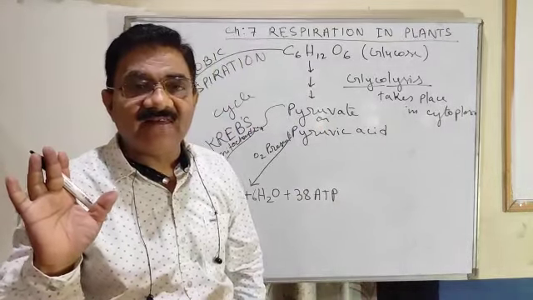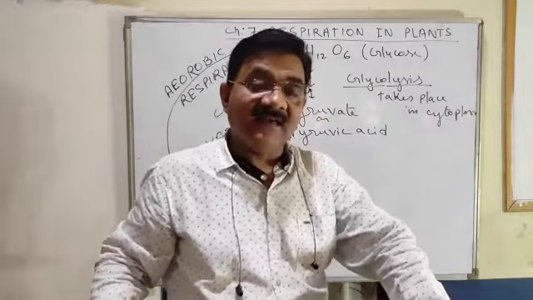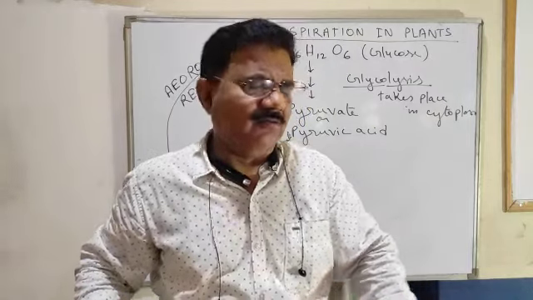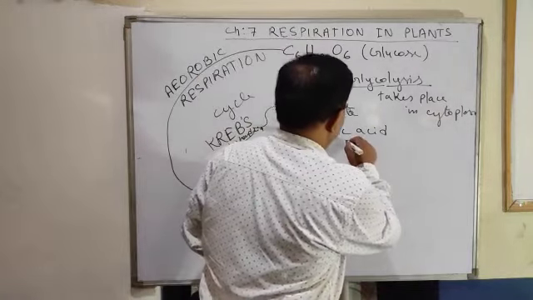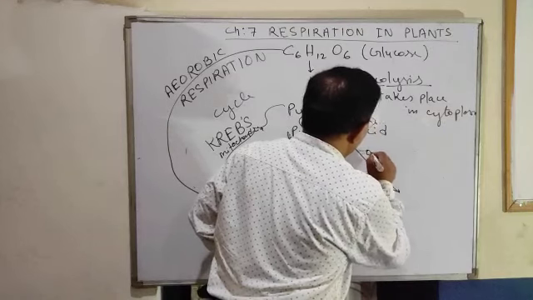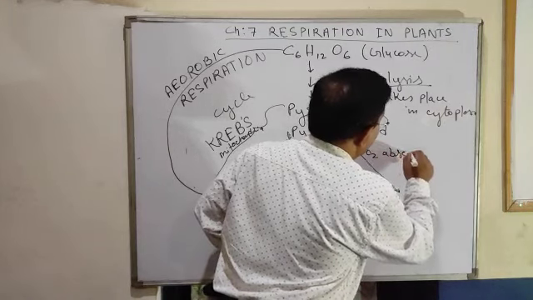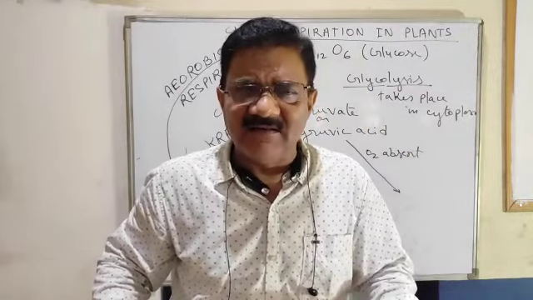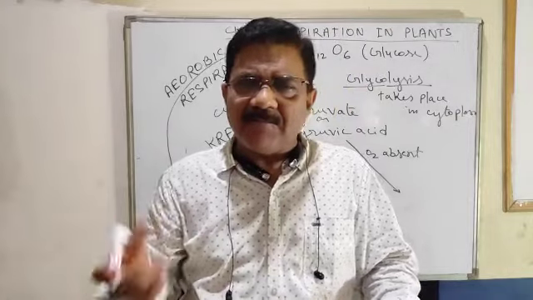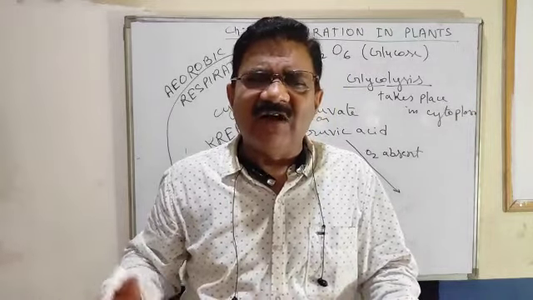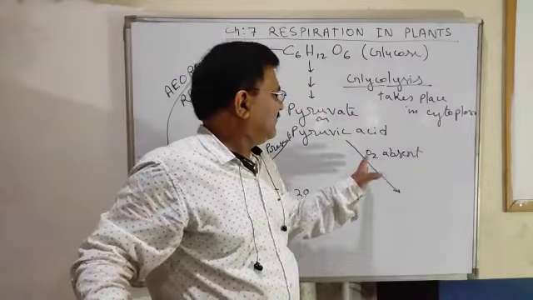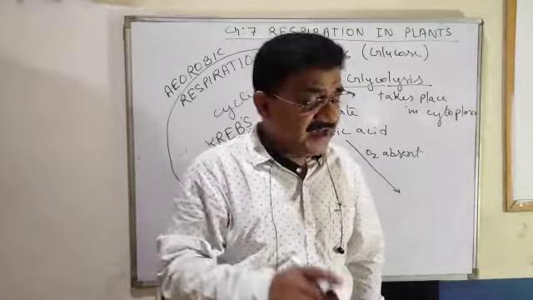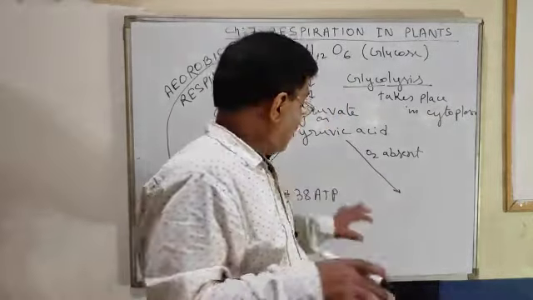One more condition is there. It is not necessary that oxygen is available. Oxygen may not be available. In that condition, if O2 is absent, not present in our body, it takes place in the muscle cell, and in certain plant parts, stem, flower, fruit, such type of respiration takes place in the absence of oxygen. And here the end product is not this.